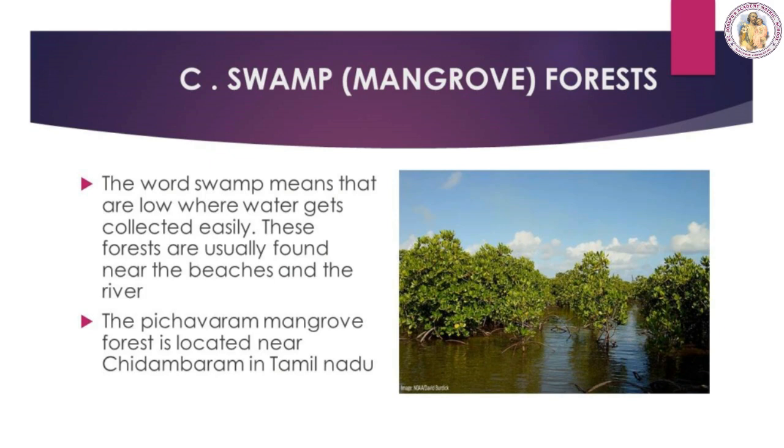Swamp or mangrove forest. The word swamp means areas that are low where the water gets collected easily. These forests are usually found near the beaches and riverbeds. The Pichavaram mangrove forest is located near Chidambaram in Tamil Nadu.